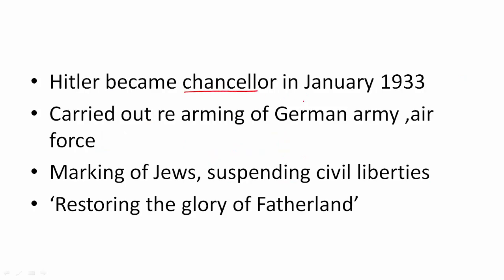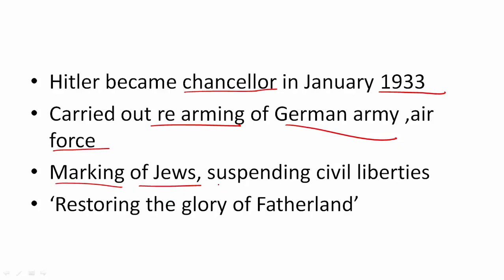Hitler became the Chancellor, which is a position like Prime Minister in Germany. So he became the Chancellor in January 1933. Then he carried out the rearming of the German Army and Air Force. After the Treaty of Versailles, it was decided that Germany cannot have an army of its own, nor an air force, but Hitler started building a huge army as well as a very powerful air force. He also had some policies which marked the Jews, so everyone who was a Jew had to wear a special symbol while going out in public, which marked them specifically as of another religion.